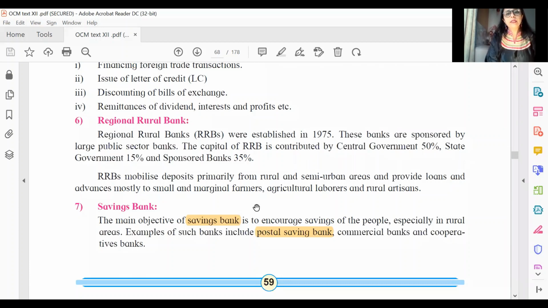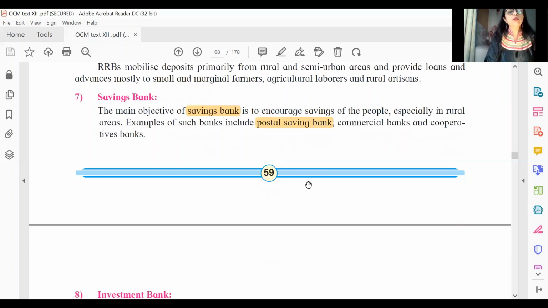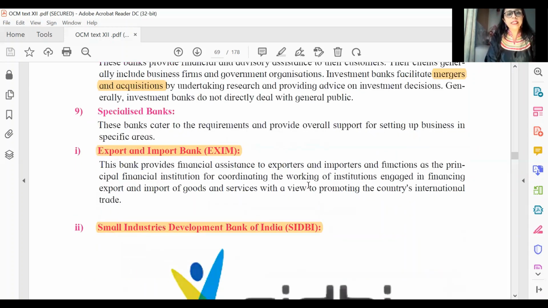Regional rural development banks again are a part of the long answer, nothing much to do with the objective types. Savings bank, at the most, there used to be an objective long ago that one of the examples of savings bank was the postal banking services. So that's one objective we marked. Let us talk about the investment banks, something which is so popular all over the world. We marked and highlighted an important function of investment banks, about how they are very active in mergers and acquisitions of businesses. So that's what we have in point number 8.